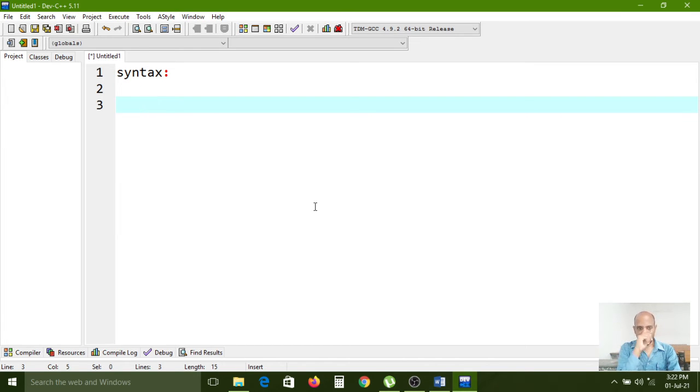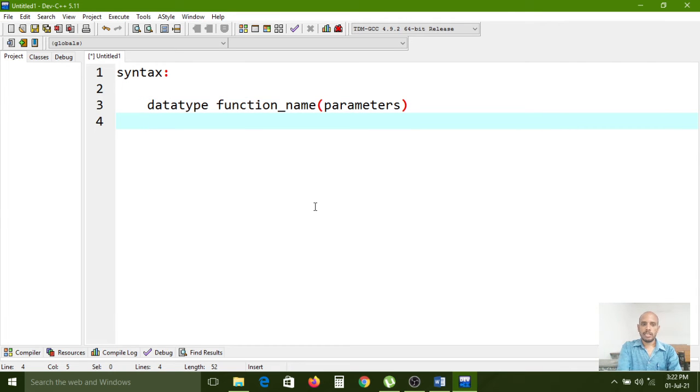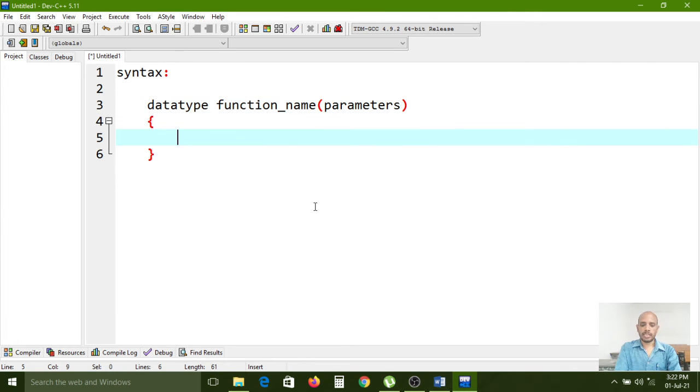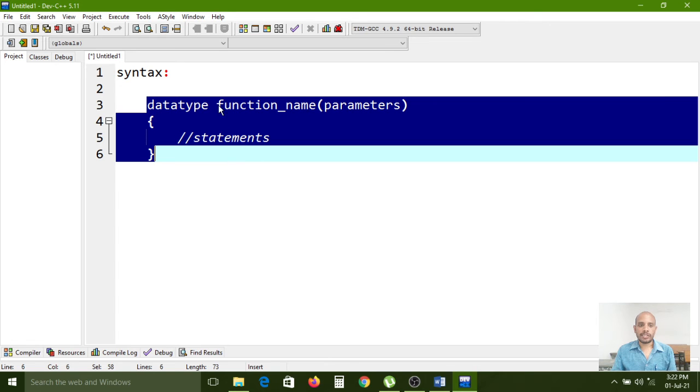What is the architecture of function? First of all, data type space function name, after that two parenthesis brackets, here parameters, nothing but declaration list, and here function body opening and closing, here statements. This is normal architecture of function. This is the syntax of function. So based on this syntax we can create our functions.